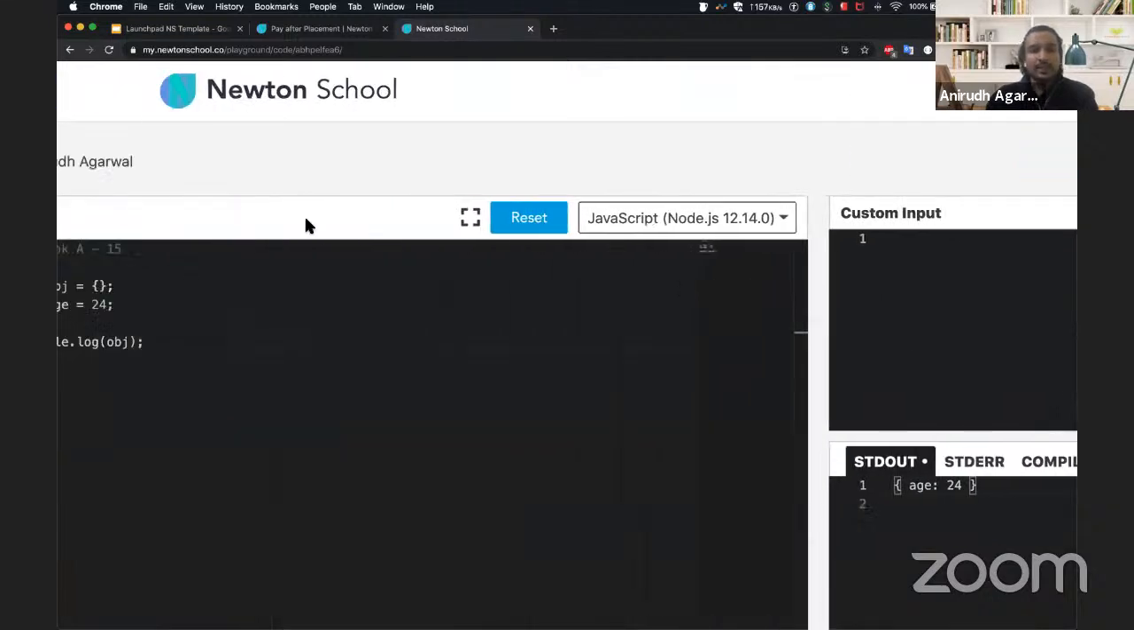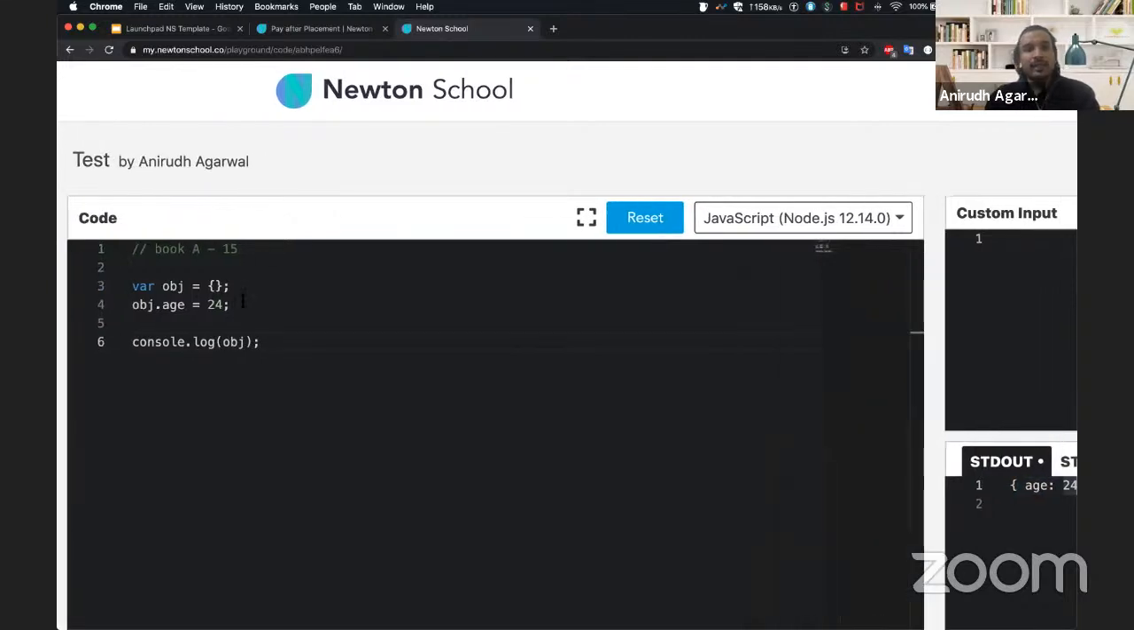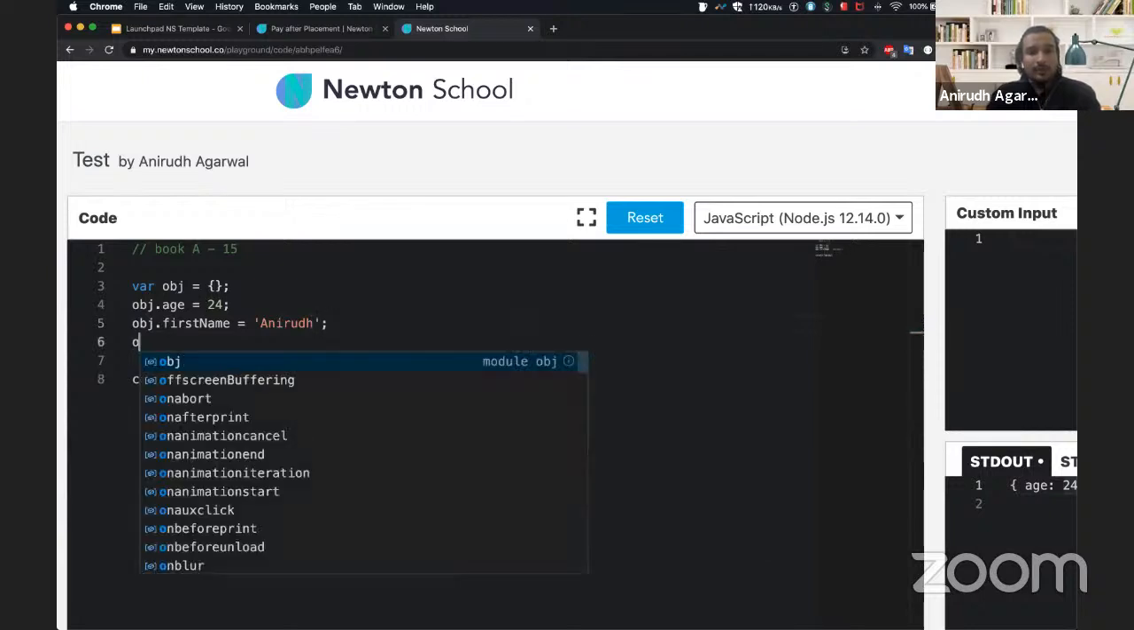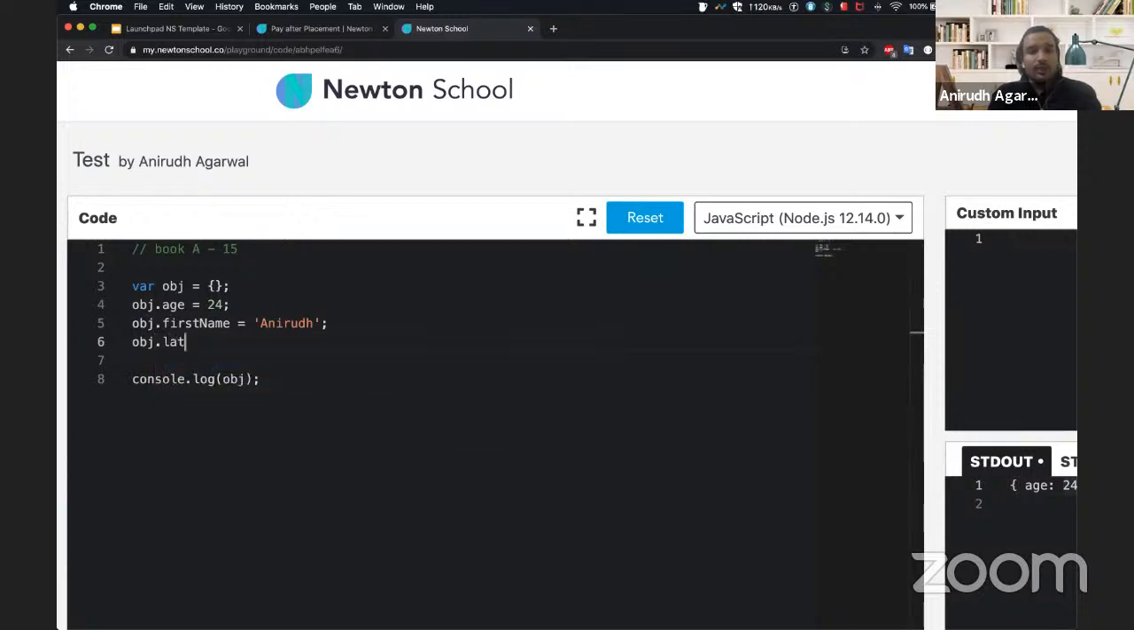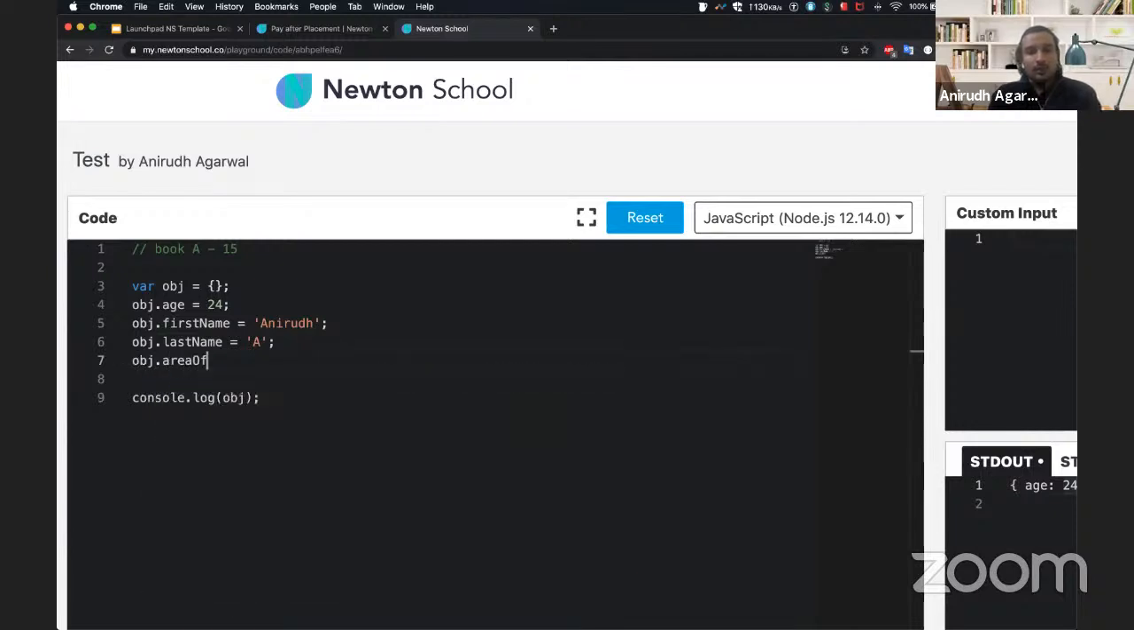So if I go and try to print this value, it gives me an object. Since I started with an empty object, but I can give it any value, and I've given it a value of age 24. I can give it any value. I can say obj dot first name equal to, let's say, Anirudh, and then obj dot last name could be, let's say, Agarwal. I'll just put it A, and then obj dot area of specialization, I'll put it as JavaScript.